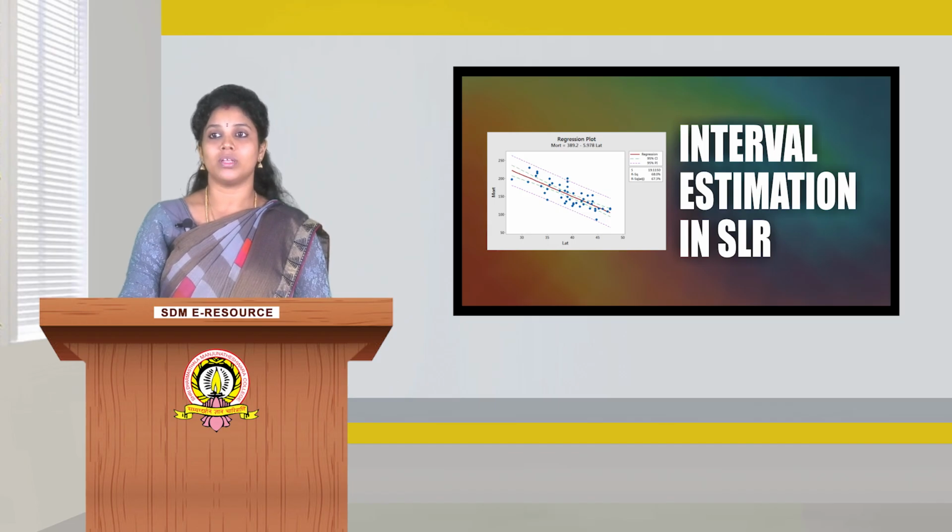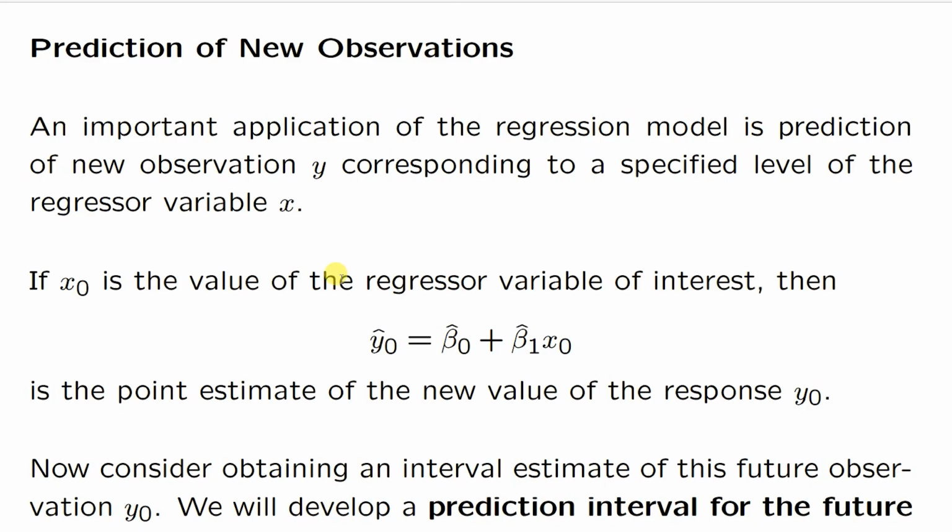Now let us move on to the next topic, that is constructing a confidence interval, or we also call it a prediction interval, for a new observation of y. Here we predict a new observation y corresponding to the specified level of the regressor variable x. Let us take it as x naught.